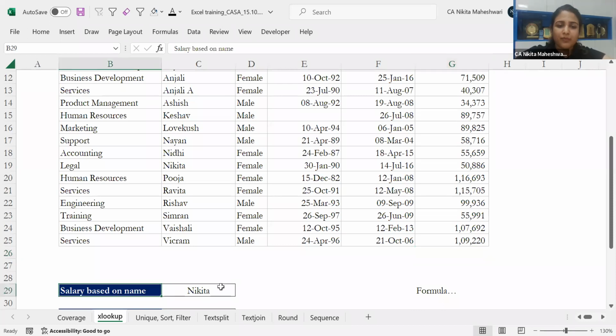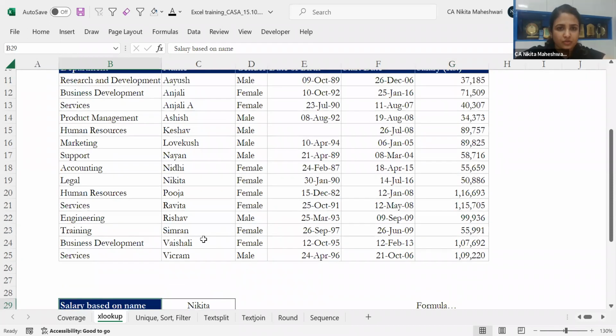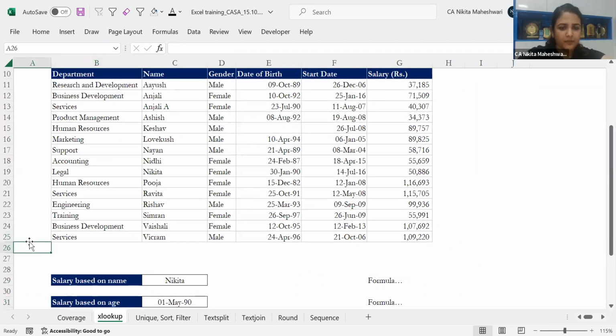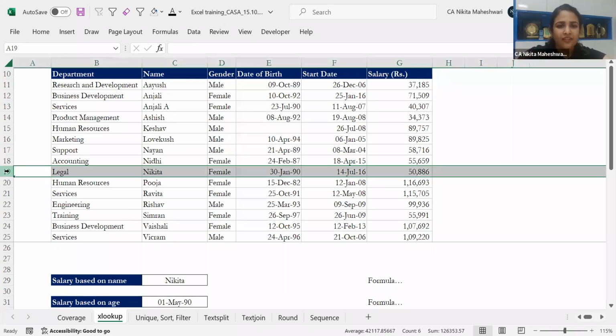I want the salary based on the name. If I look at this particular table here, I'll find my own name, Nikita, and this is the salary that I'm drawing currently. I can see this quickly because this is a very small data set. I can just look at what the salary is over here. But let's say, for example, I want to put an Excel formula for this.